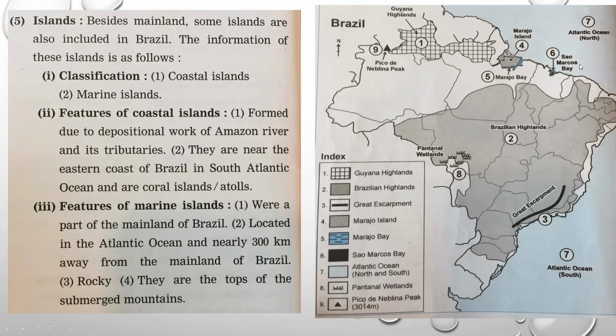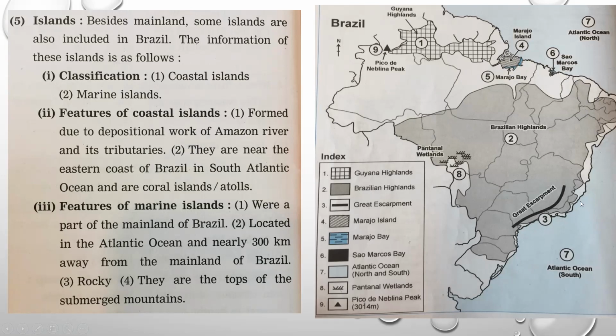When Amazon River and its tributaries start flowing, they bring lot of sediments and particles and rock material. They get deposited in the coastal area, and after few days, months and years, because of the deposition work, the islands are formed. So they are near the eastern coast of Brazil in the South Atlantic Ocean and are coral islands.